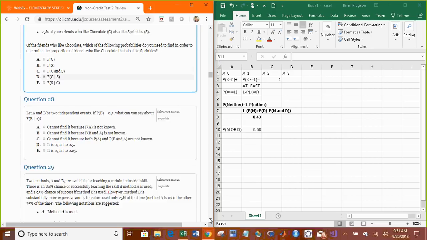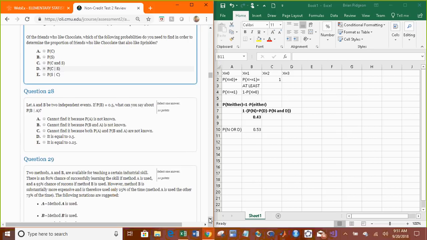So let A and B be two independent events. If the probability of B is 0.5, what can you say about the probability of B given A? Well, they're independent. So the fact that A occurred does not change the probability of B. So once again, like the one before, it's equal to 0.5.